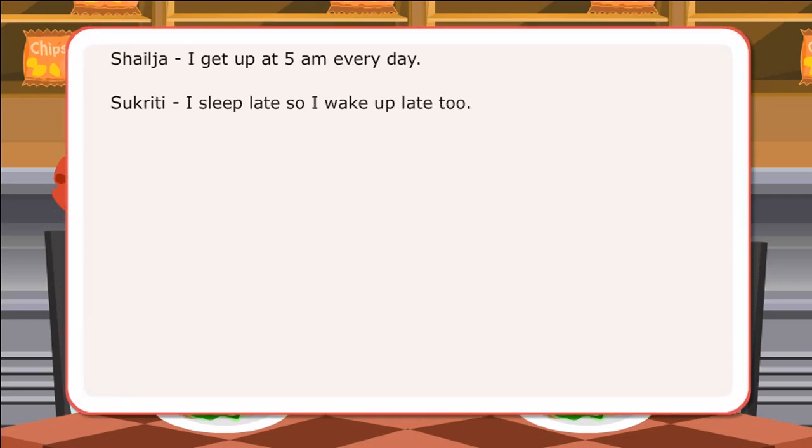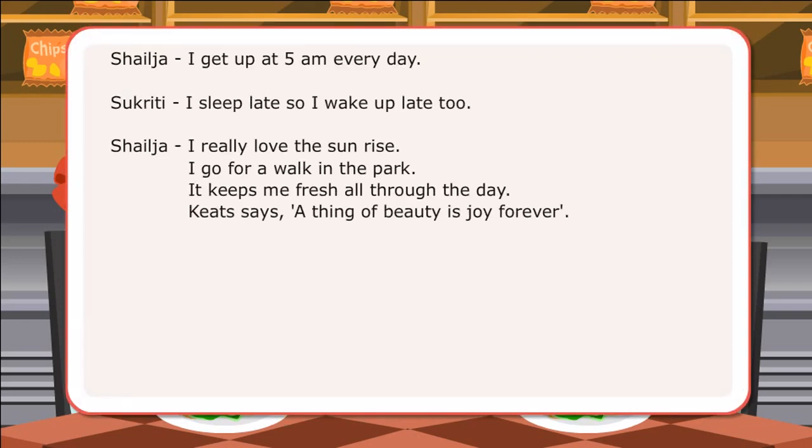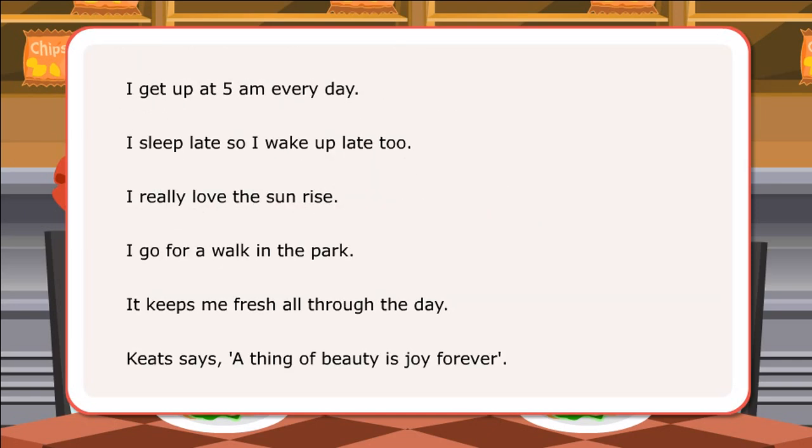In the dialogues, the girls have used simple present tense to describe a habit, what generally happens, and to introduce a quotation. Here are examples of sentences with verbs in simple present tense. I get up at 5 a.m. every day. I sleep late, so I wake up late too. I really love the sunrise. I go for a walk in the park. It keeps me fresh all through the day. Keats says, a thing of beauty is joy forever.